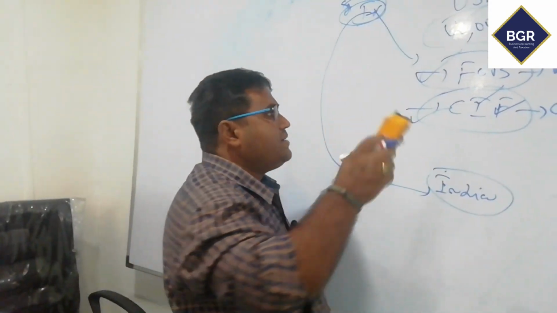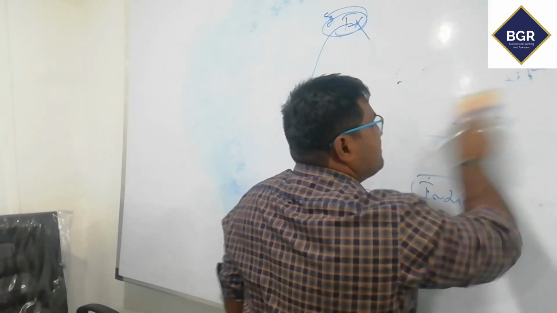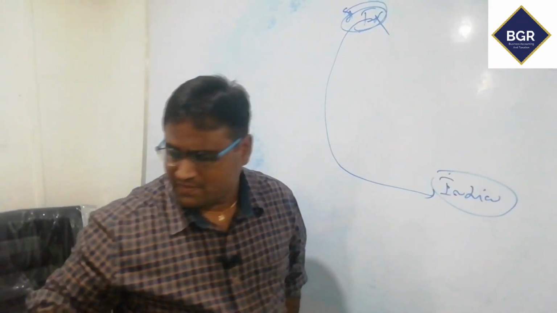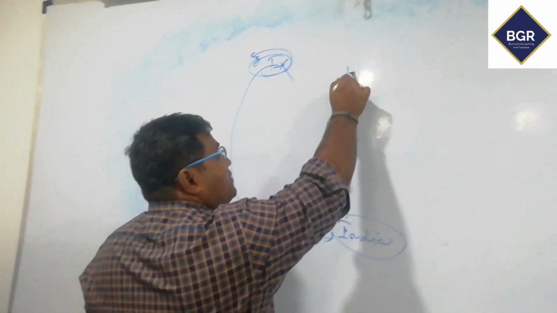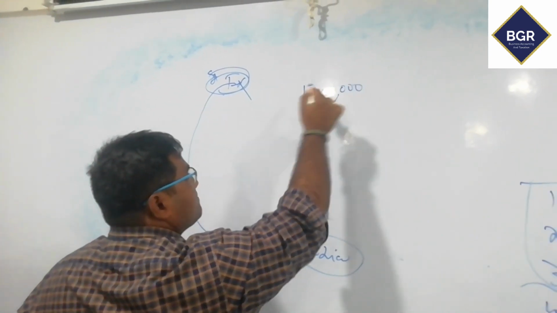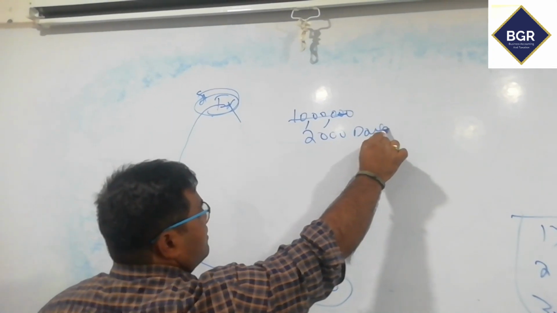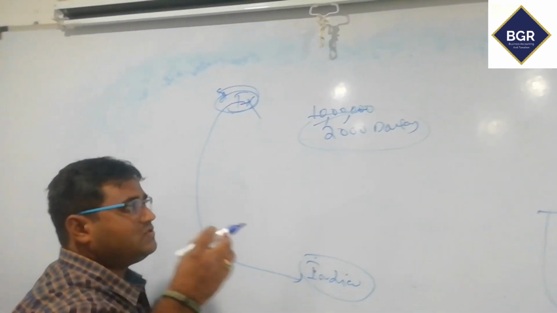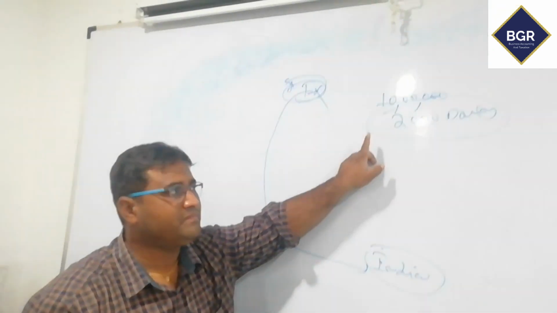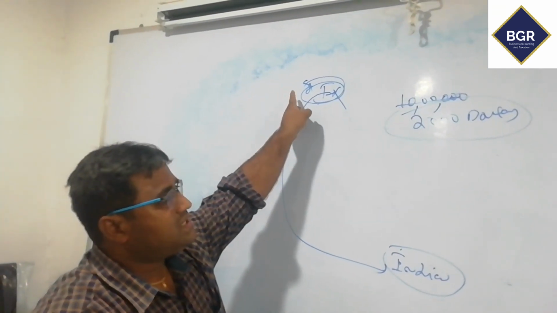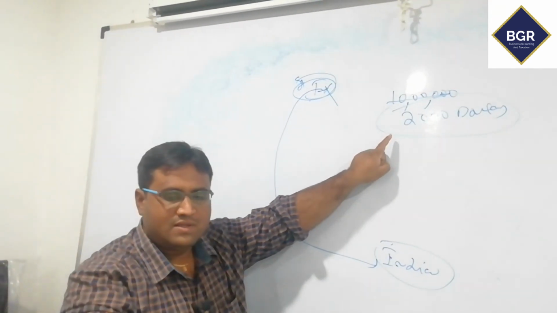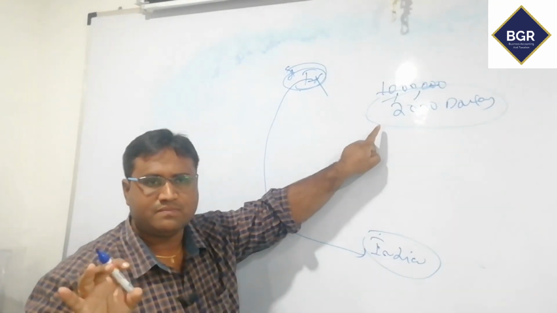Okay, sir, I purchased the product at FOB. FOB means only the basic cost. So what is the equipment cost? 10 lakhs. For example, it is $2,000. At $2,000 you purchased one product in USA. The exporter, the seller, has handed over the product to you at the USA port.